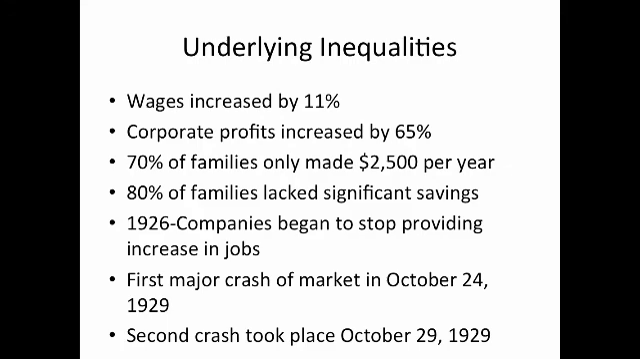The reason why was because wages increased from 1921 until 1924. Then they began to stagnate. From 1924 to 1928, wages did not rise at the same level as inflation. In 1926, companies had begun to stop providing an increase in jobs. This led to the first major crash of the stock market on October 24, 1929, with a second crash that took place on October 29, 1929, ending the huge economic boom that had taken place for most of the 1920s.